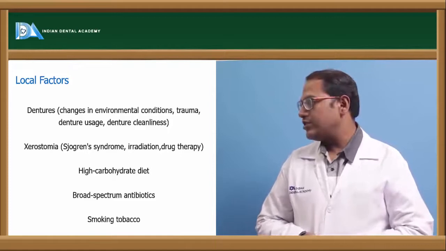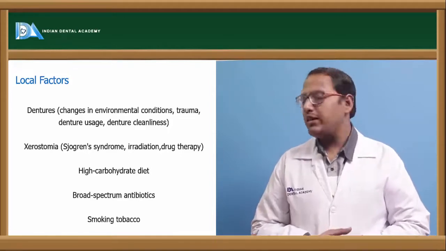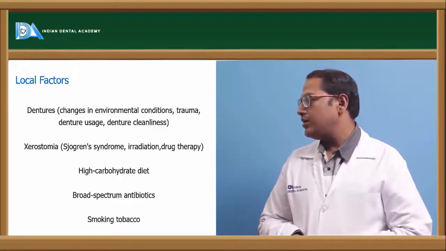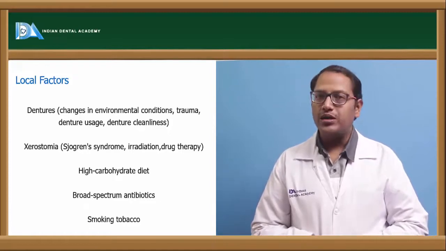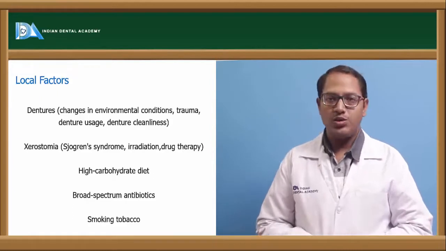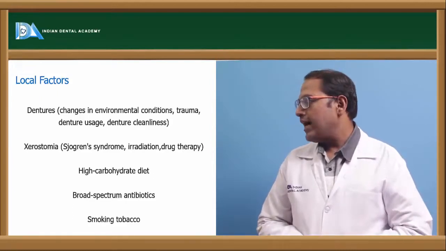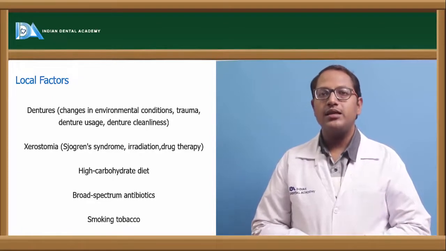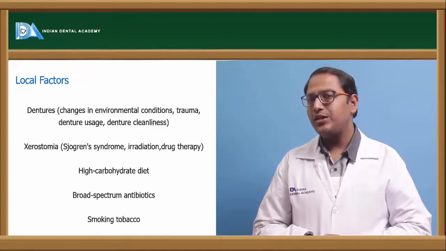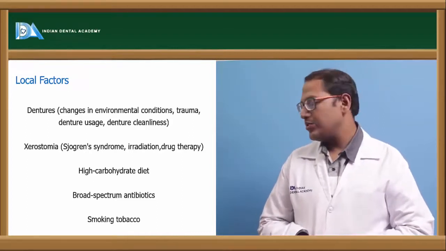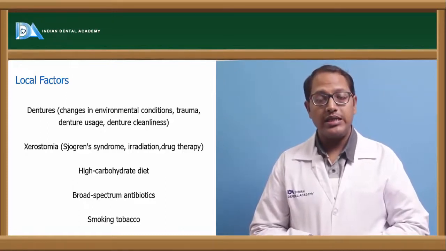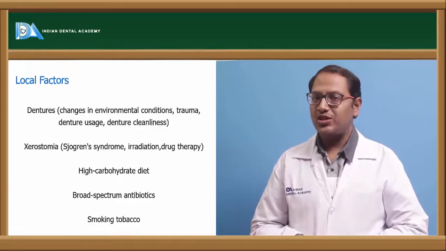Local factors like dentures changing the environment, trauma by the denture usage, and xerostomia, those patients with Sjogren syndrome or having chemotherapy and drug therapy going on, their saliva rate decreases. In those patients also we can see candida associated denture stomatitis. High carbohydrate diets, like rice and all, go and stick into the denture, and due to uncleaned dentures there is candida associated denture stomatitis. Patients who are prone to smoking and tobacco eating habits are also prone to denture stomatitis.